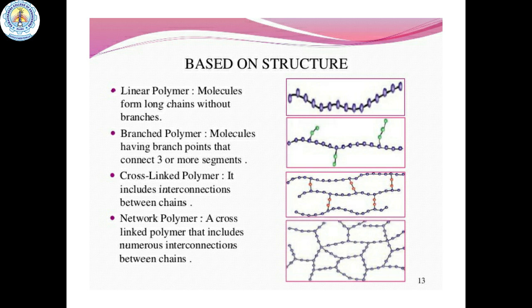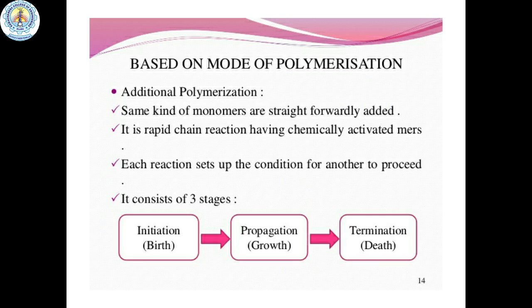And second one is branched polymers. In branched polymers, the molecule has branch points that connect three or more segments. That means branches are present on the main strand. Third one is cross-linked polymers. It means the polymers have interconnections between their chains. Fourth one is network polymers. A cross-linked polymer that includes numerous interconnections between the chains is called a network polymer.